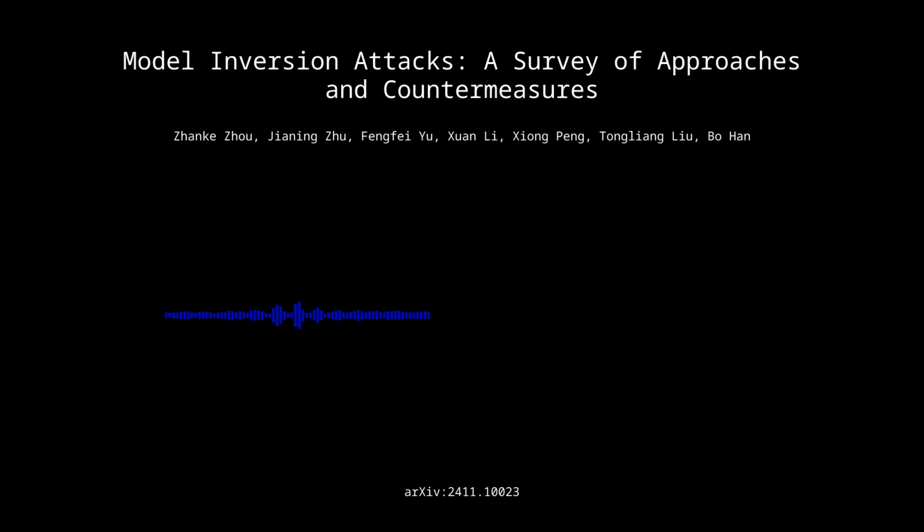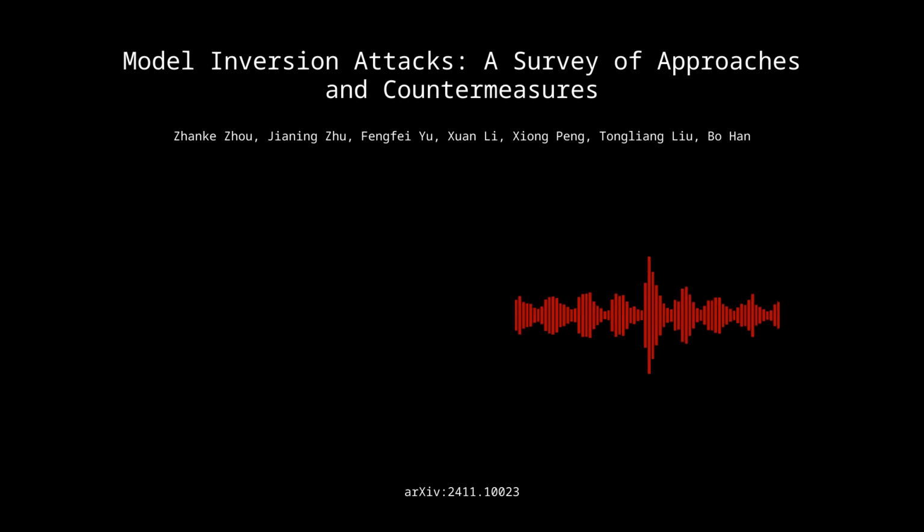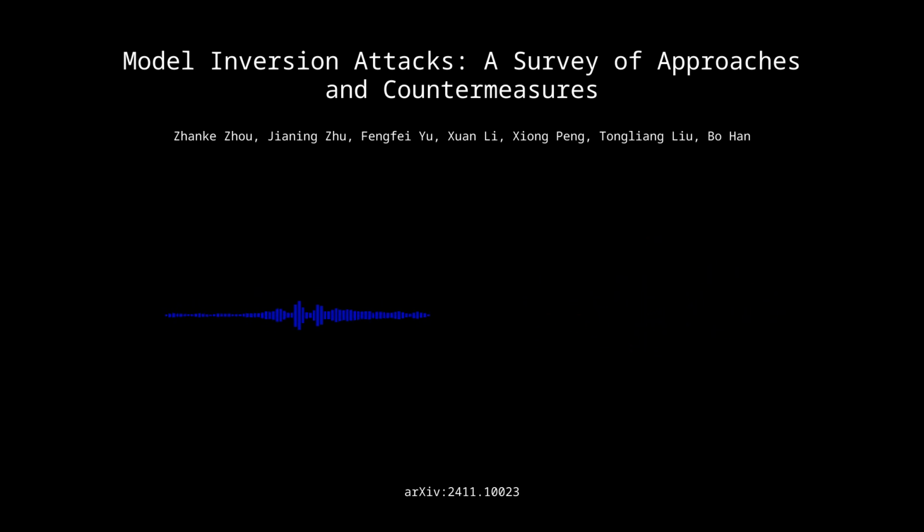These aim to make models inherently more resistant to inversion during the training process. Gotcha, okay. One prominent technique is differential privacy, or DP, where noise is added to the training data or model parameters to obscure individual data points, while preserving overall statistical properties. So it's like adding static to a radio signal to prevent eavesdropping, but still allowing the intended message to be transmitted. Yeah, that's a good analogy.